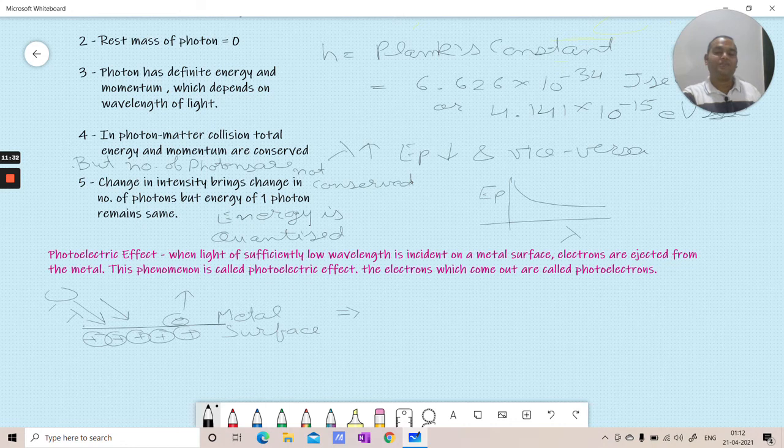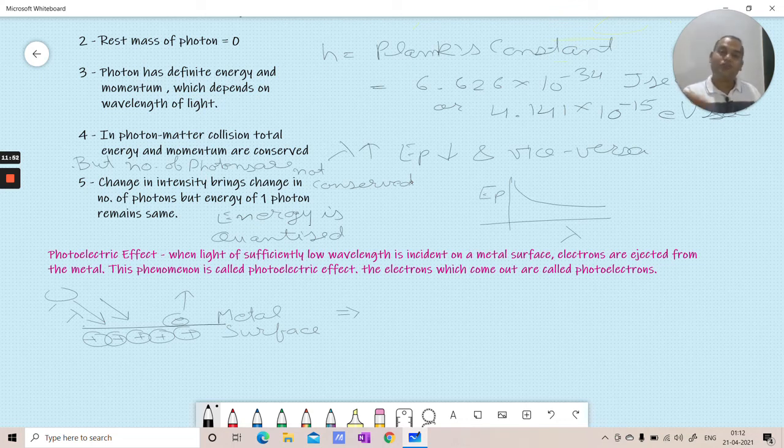So what happens is, when an electron gets energy, this energy is received in the form of kinetic energy. In this kinetic energy, it can run in any direction. It can have collisions with atoms and with other electrons.